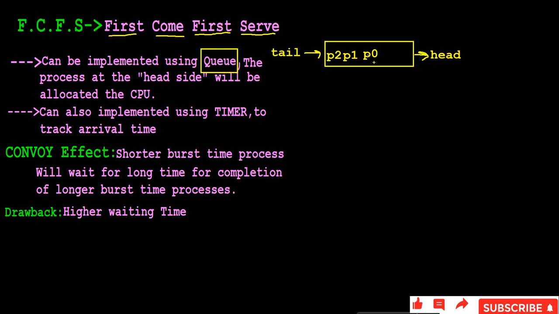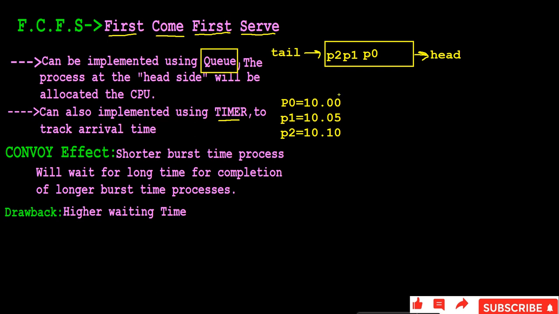So this is the FCFS scheduling algorithm, and this can also be implemented by using a timer, right? With a timer, when the process enters into the ready queue, a time will be recorded. For example, here we have P0. Consider it entered into the system at 10 a.m., P1 entered the system at 10:05, and P2, for example, entered at 10:10, right? So the one with the lower time is the one which came first.